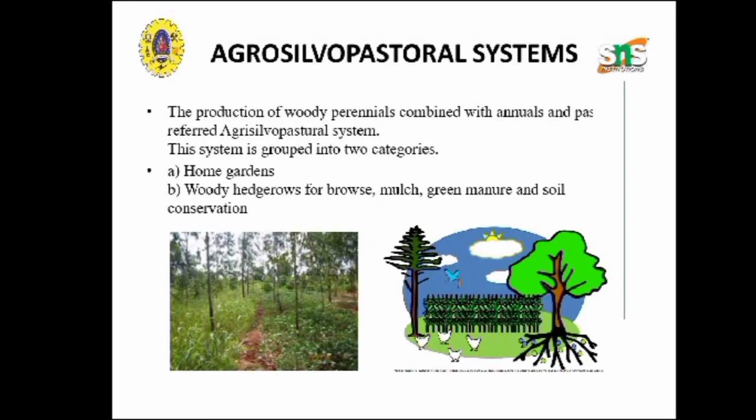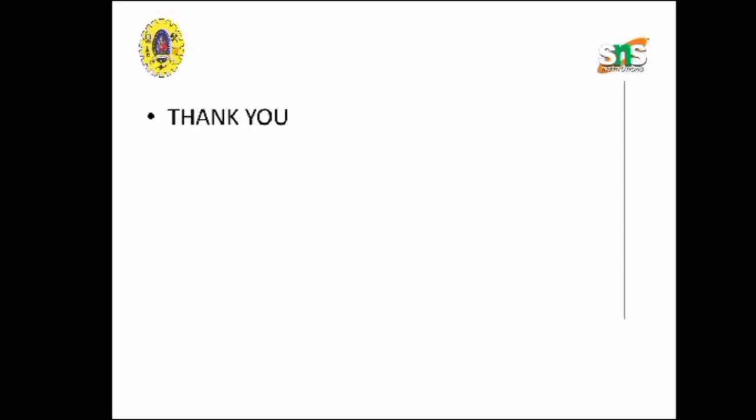Agro-silvopastoral system can be grouped into two categories, that is home gardens and woody hedgerows. Home gardens are the oldest agroforestry practices, found extensively in high rainfall areas in tropical South and Southeast Asia. Fodder and legumes are widely grown to meet the daily fodder requirements. Woody hedgerows: in this system, various woody hedges, especially fast growing and coppicing fodder shrubs and trees, are planted for mulching, green manure, and soil conservation.